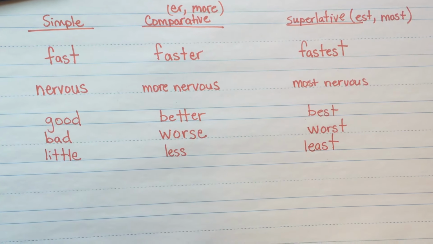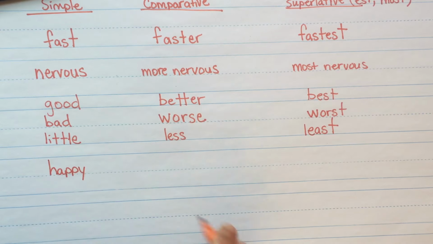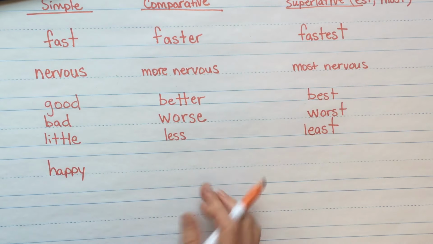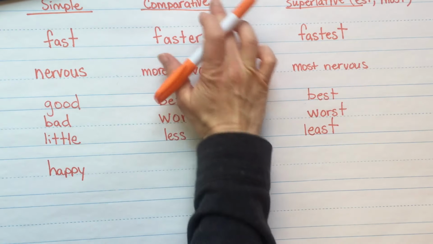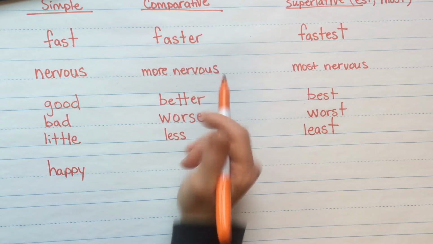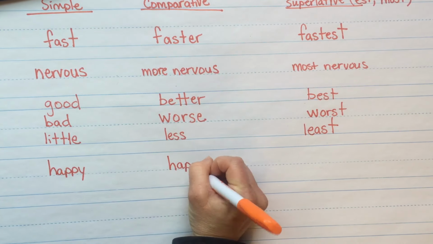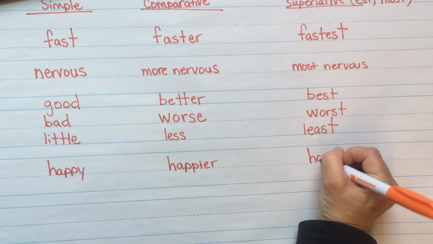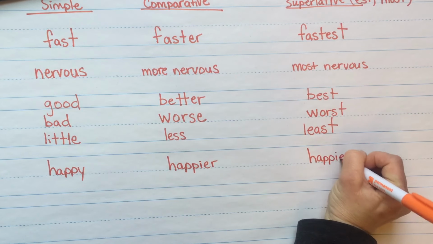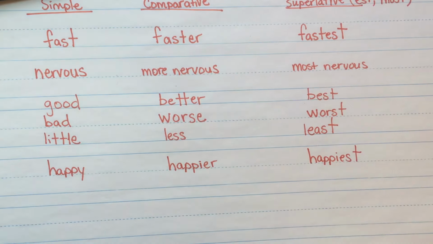How about happy? What is the comparative form? We have er or more. Happier. And then what's the most? Happiest. Okay. All right, that's all for today.